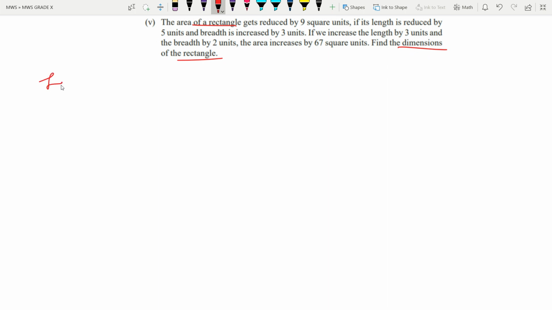We don't know the dimensions even, so let the length of the rectangle be x units, because the unit is not given here, so we'll write only units.